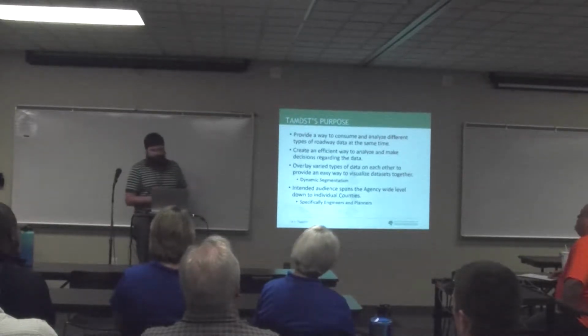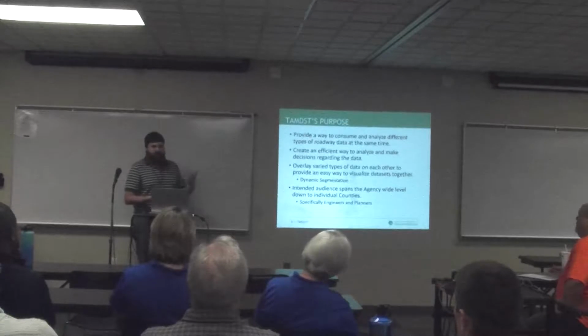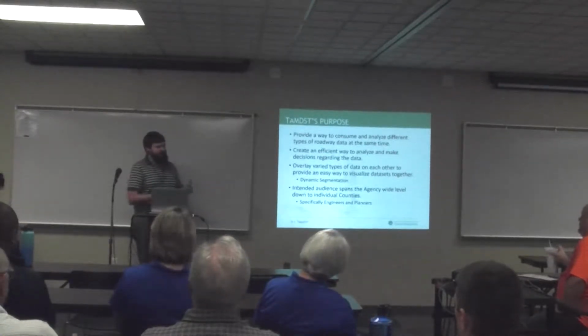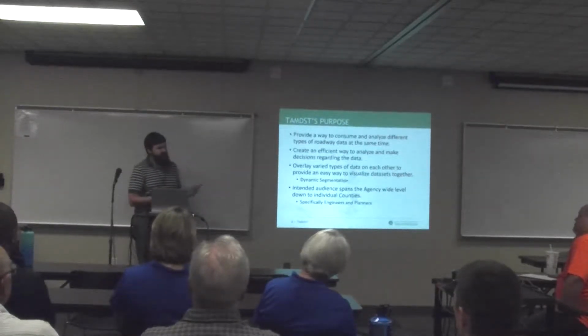So you have 1 line. Now, let's say you want to add some roadway inventory data onto that. And let's say at 0.7 miles on that route, something changes. Before that it was a divided highway, at 0.7 it becomes an undivided highway. Now that 1 mile segment you have is split into 2 different segments of 0 to 0.7 and then 0.7 to 1. So that's how we visualize this data and how we're able to combine and analyze it at the same time.